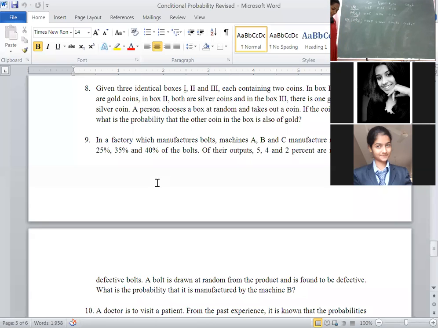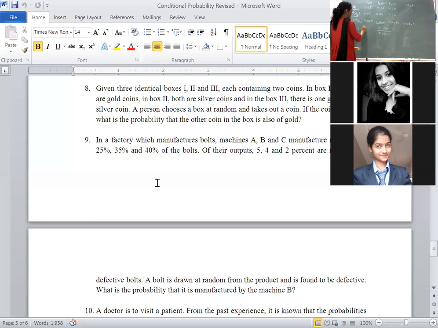Okay. Right now what they asked, for machine B. That means E2 given E. What is the formula? Directly you can write down here. 0.0140. Already you have calculated the total, 0.0345. For machine B, corresponding value divided by total.